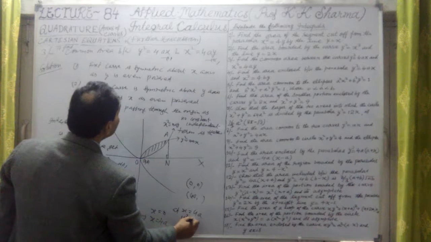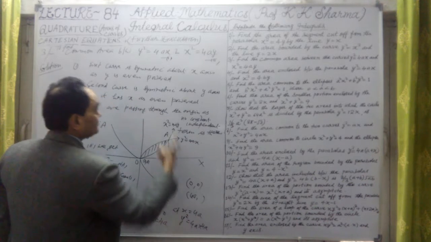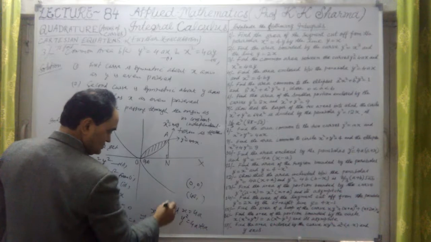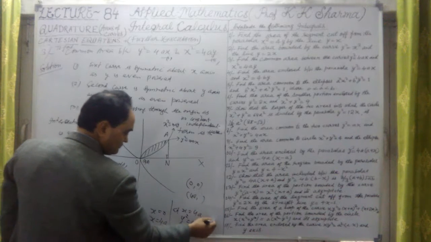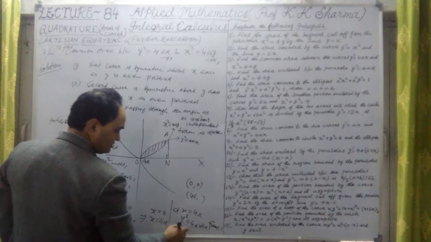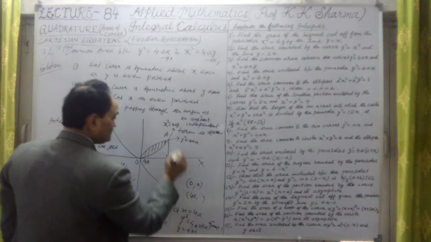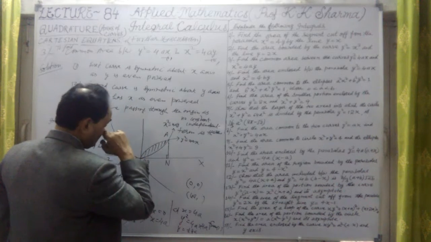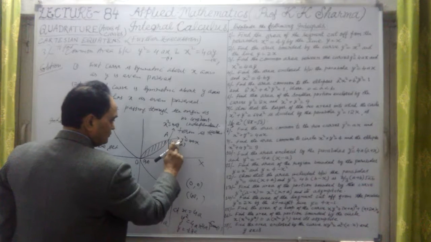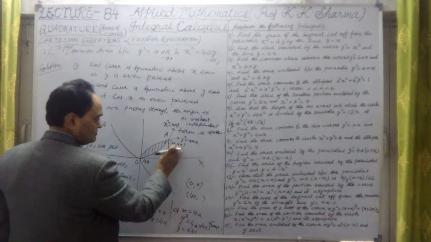y square equal to 4a into 4a, because in place of x we have substituted 4a in the first equation. At x equal to 4a, this is from the first. Therefore, y is also equal to plus minus 4a. That means this point is also 4a. This is 4a and the y coordinate is also 4a. So y is 4a, x is 4a.